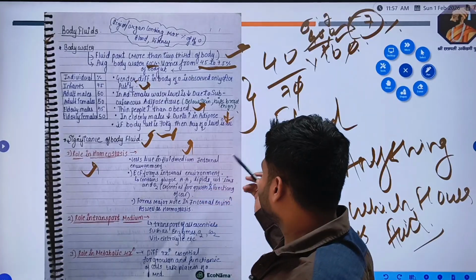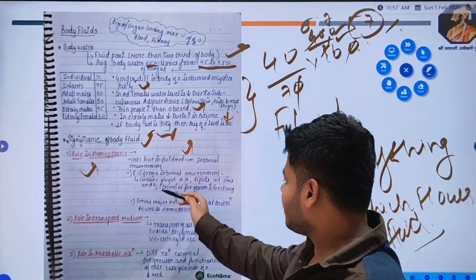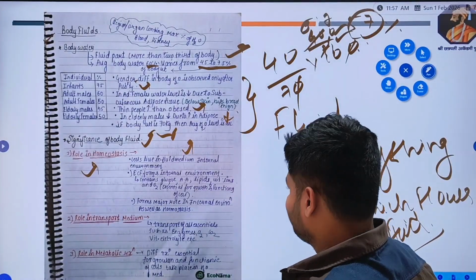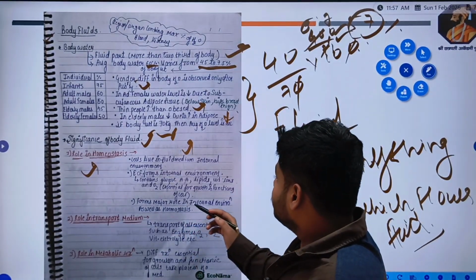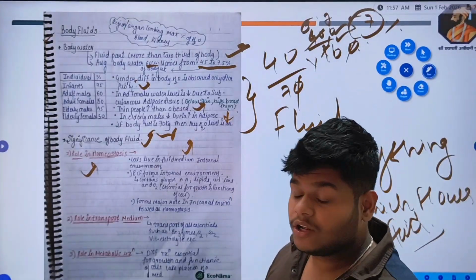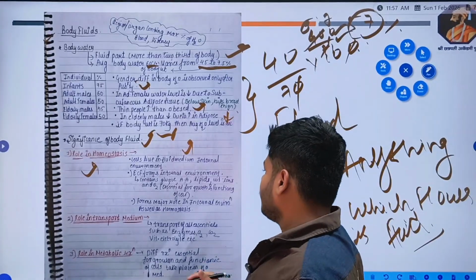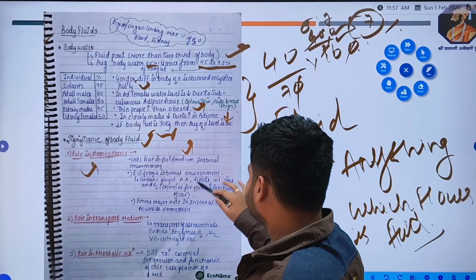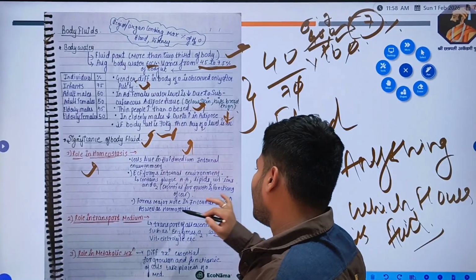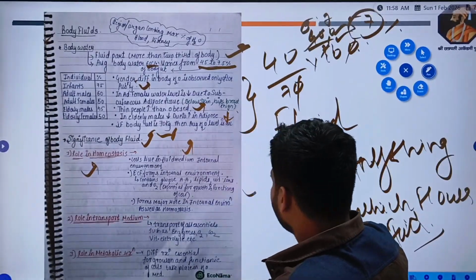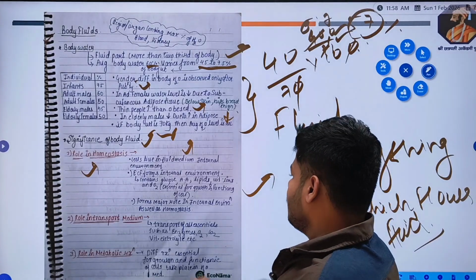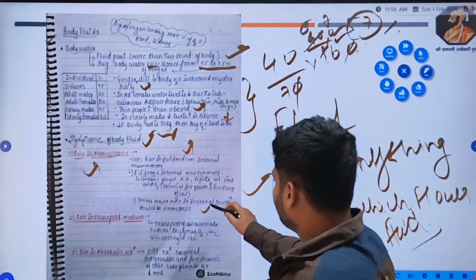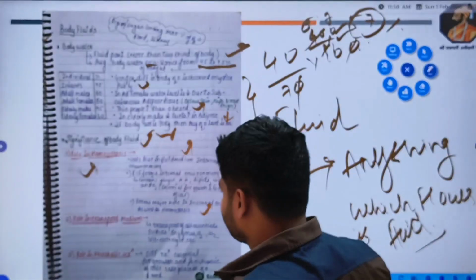ECF forms the internal environment. What is ECF? It is extracellular fluid. It forms the internal environment of our cells. Now what does it contain? ECF contains glucose, amino acids, lipids, vitamins, ions, and oxygen, essential for the growth and functioning of our body. It plays a major role in the internal environment as well as homeostasis. That is about ECF.